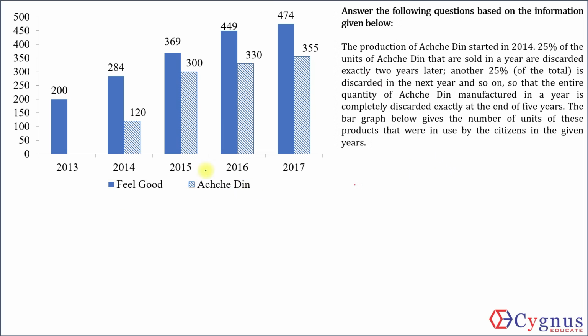Achhe Din in use in 2014 were 120. And because the manufacturing of Achhe Din started in 2014, that means all these 120 units were manufactured in 2014 itself. Okay, I'll just put a small tab on that. How many were manufactured in 2014? 120.